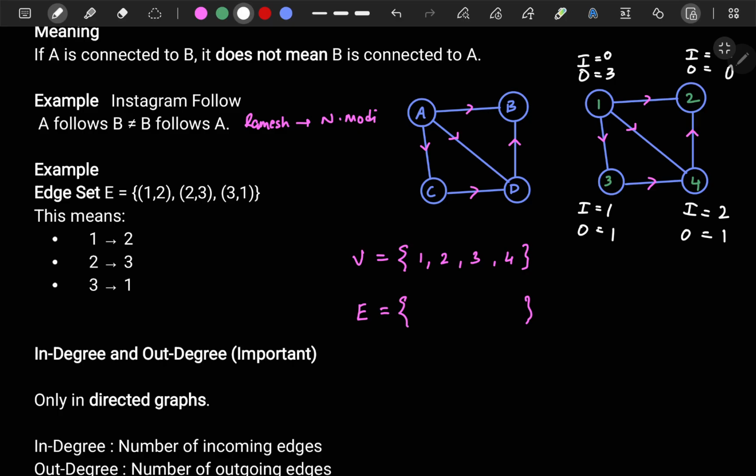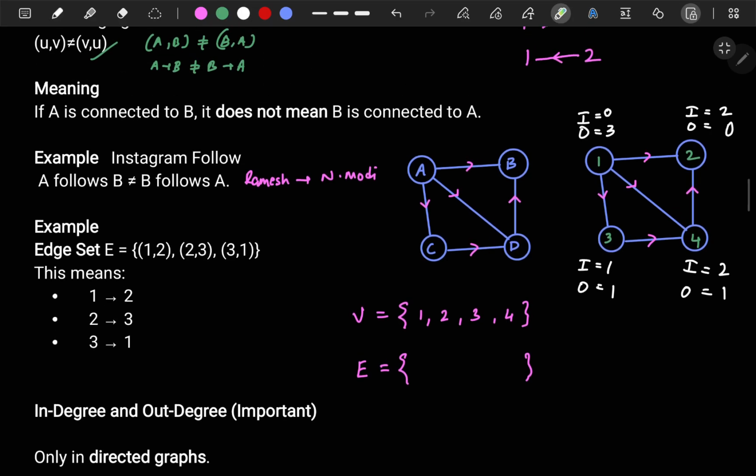Okay, hope you understood. Now we will try to define this edge set. So you understood incoming and outgoing edges, and with this we will define the edge set. It is still blank. So how can you define an edge set? Now you understood all these things, so it would be easy. Try to see the relation for node 1.